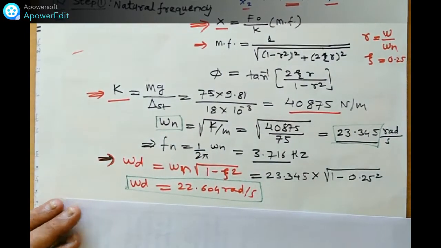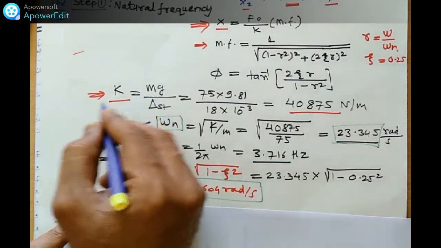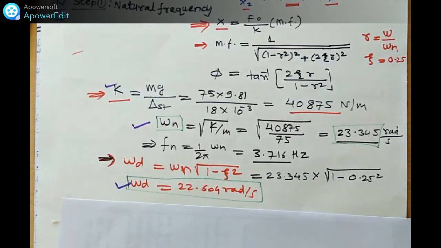Friends, we have calculated the values of omega d, omega n, and K. The x1 by x2 also we can find out, the relationship between these two. How to find out this relation? I will show you.